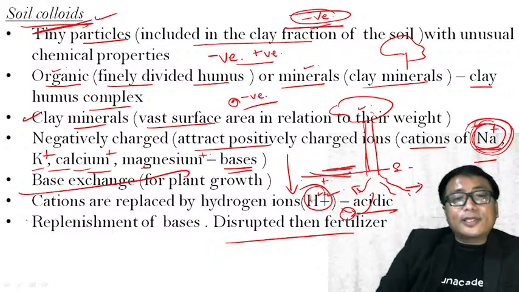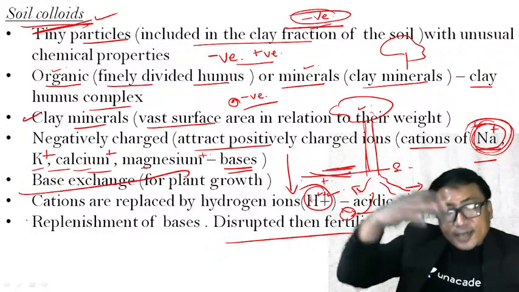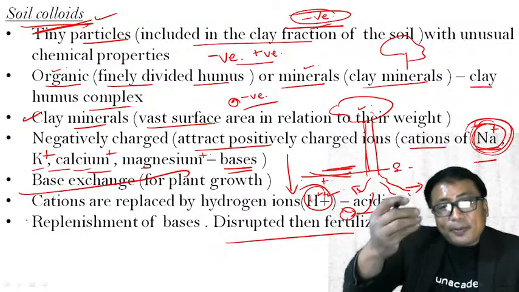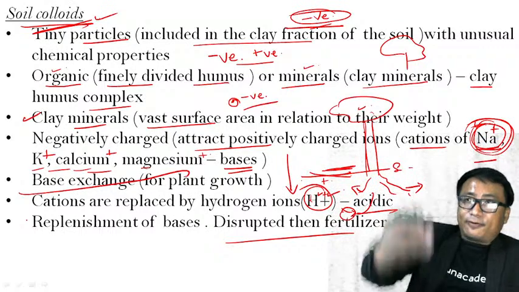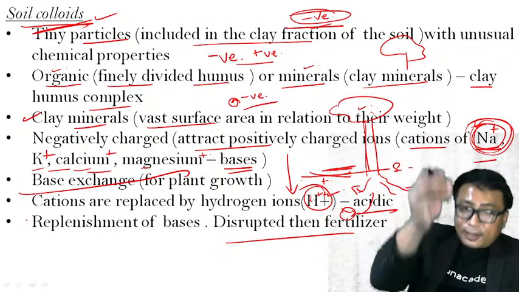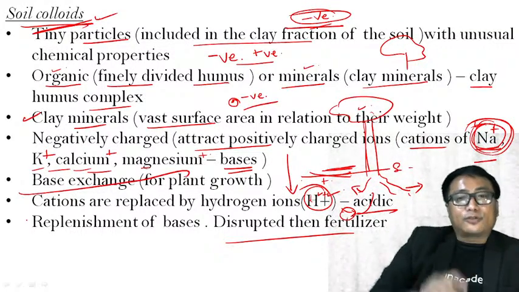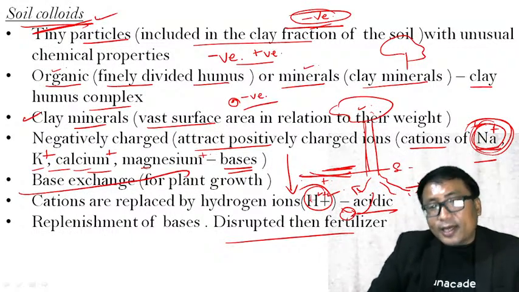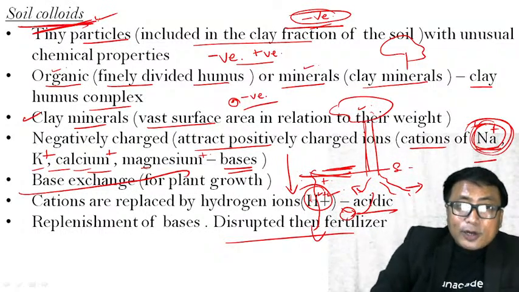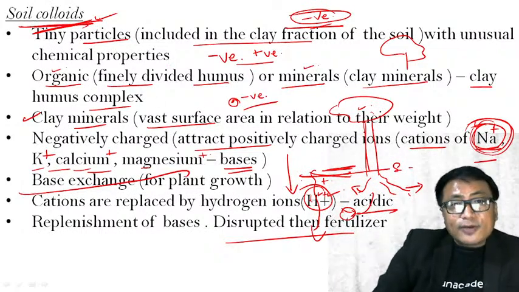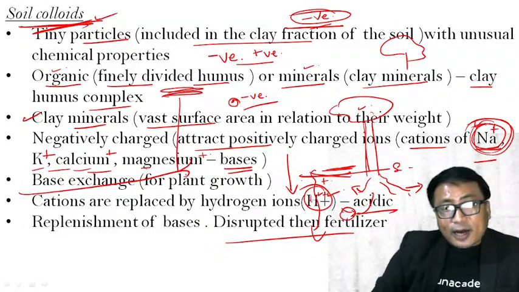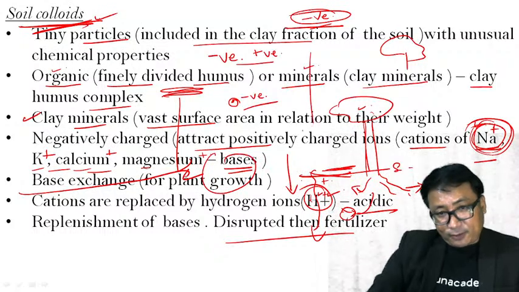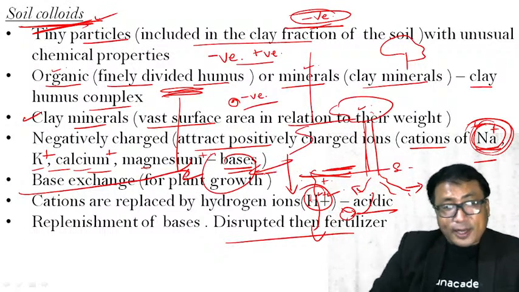Therefore, as I mentioned at the outset, the transfer of bases from the surface to the inside of the soil is not simply by the percolation of water, but it is by the soil colloid, which transfers the bases from the surface below, making them available for the vegetation to take up via the roots.